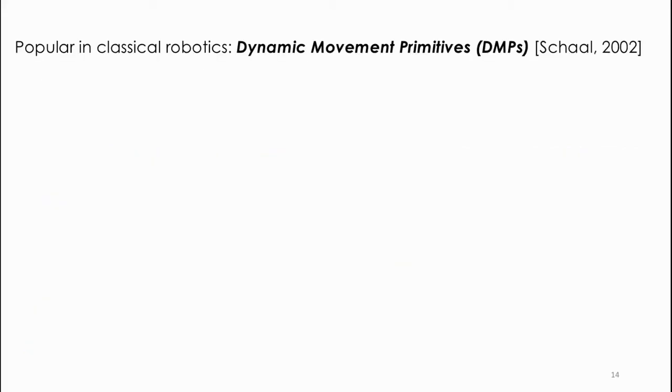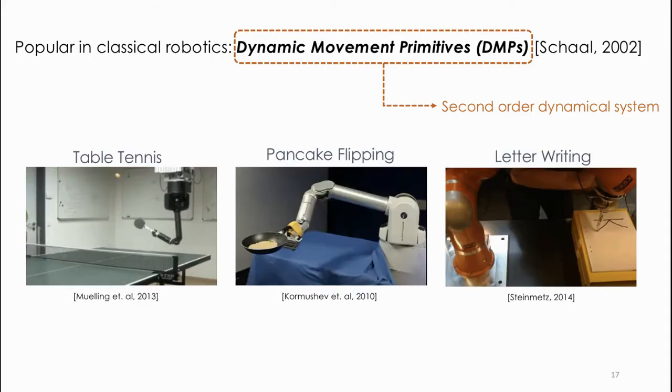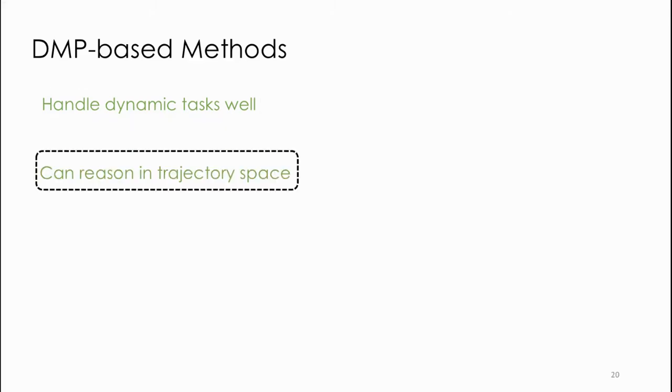Indeed, people have thought about how to use such structure for defining trajectories in classical robotics. For instance, the seminal work on dynamic movement primitives, or DMPs, which are a second-order dynamical system, has been very successful in allowing robots to perform real-world tasks such as table tennis, pancake flipping, or letter writing. These DMP-based methods can handle dynamic tasks really well, and they can reason in trajectory space.